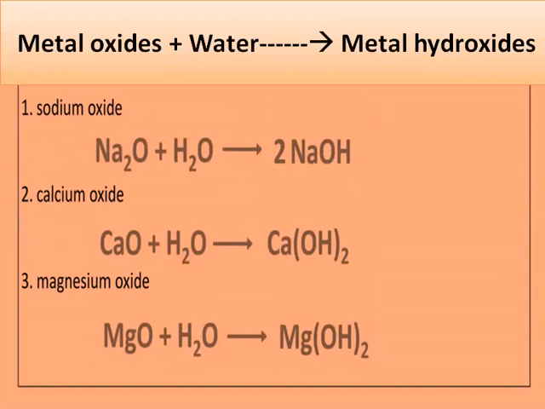Magnesium oxide reacts with water forming magnesium hydroxide. These are the metal oxides soluble in water forming metal hydroxides. If we consider iron 2 oxide or iron 3 oxide, copper oxide, these oxides of metal are insoluble in water.